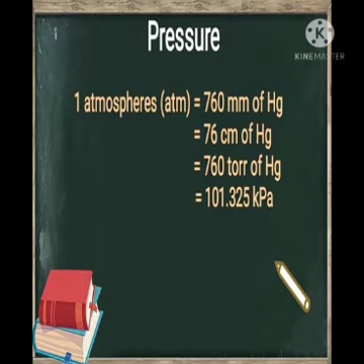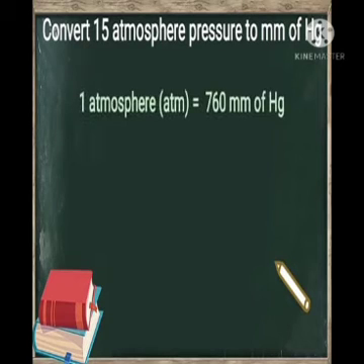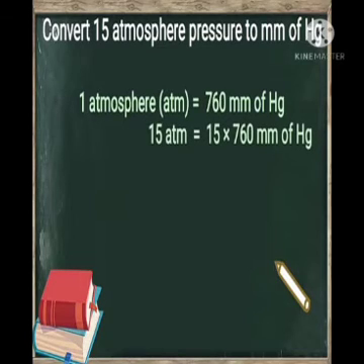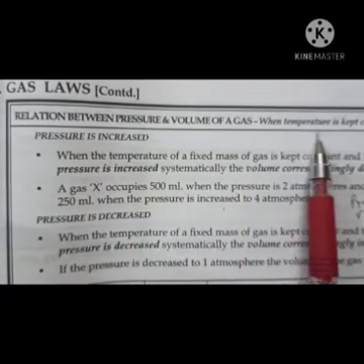which is equal to 101.325 kilopascals. And if we have to convert 15 atmosphere pressure to millimeter of mercury, then using the relation 1 atmosphere equal to 760 millimeter of mercury, we get 15 atmospheres equal to 15 multiplied by 760, which is equal to 11,400 millimeter of mercury. Therefore, 15 atmosphere pressure is equal to 11,400 millimeter of mercury.